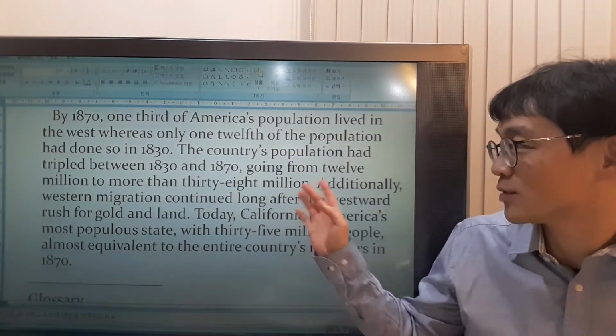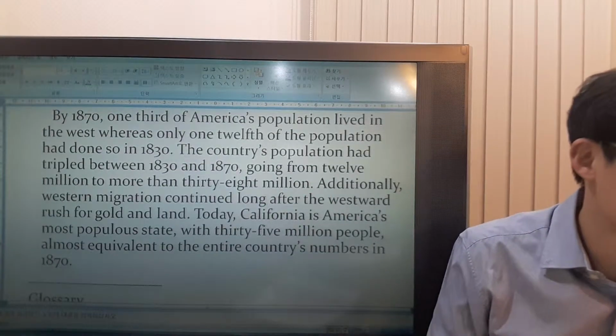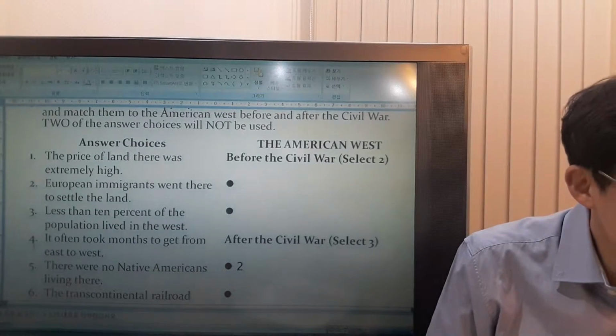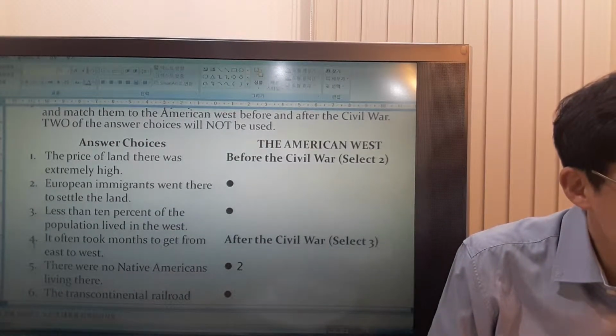This is the last paragraph. Okay. So what was the option again? Less than 10%. Okay.